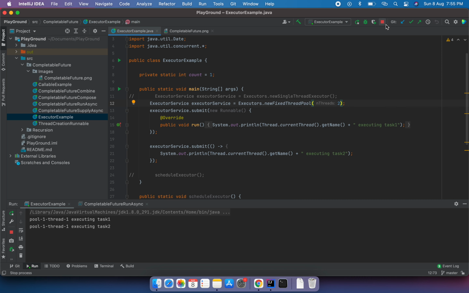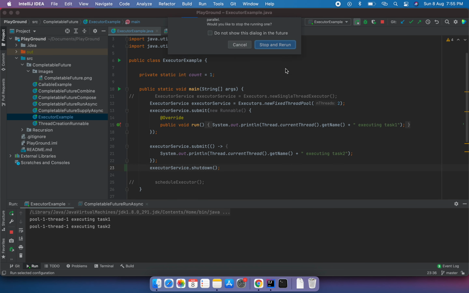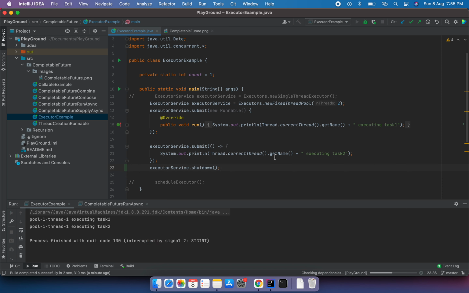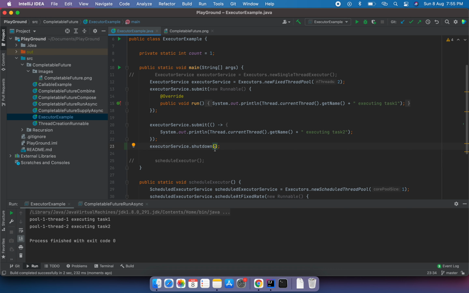One thing to notice is that the program is not terminated and is still running. In the executor service there is a method called shutdown, and we can use that to end the program. If I call executor service shutdown, you'll see the behavior. Let's rerun. You can see we have the same output, but this time the program has ended. This is the method provided by the executor service to tell that I am done with my execution, so let's complete the submitted tasks.